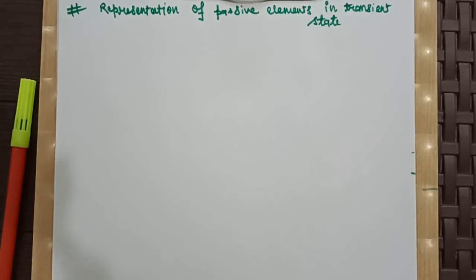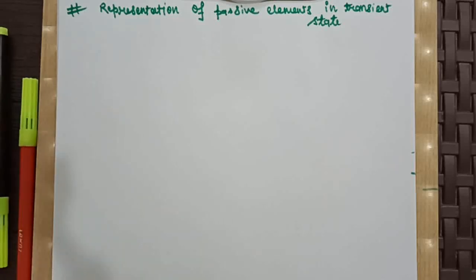In the last lecture we discussed second order series and parallel RLC circuits and their responses. In this lecture we will do some problems on initial conditions. We will start today from the representation of passive elements in transient state.